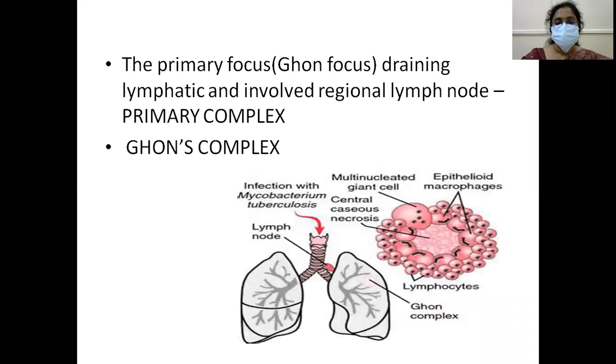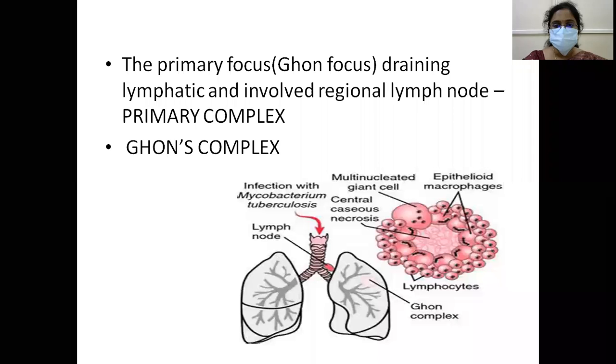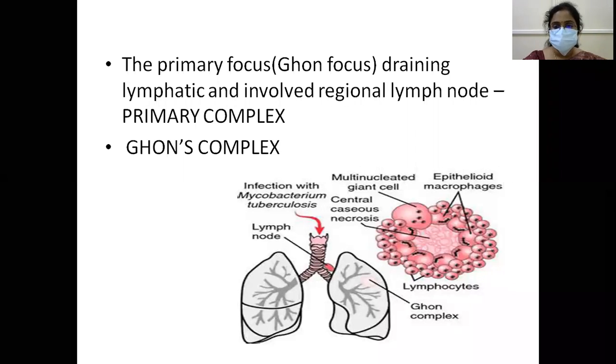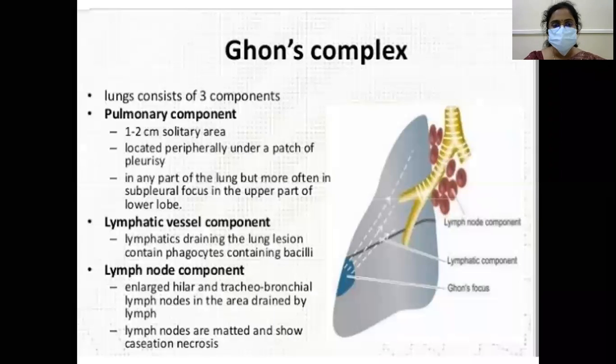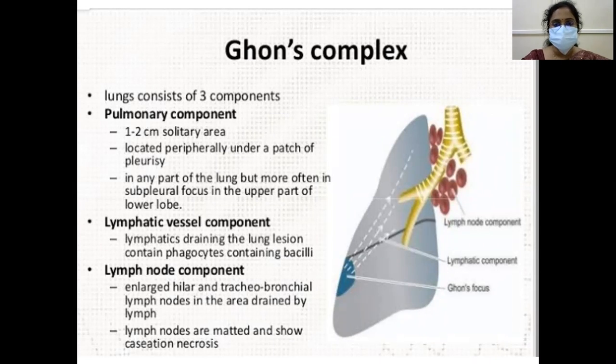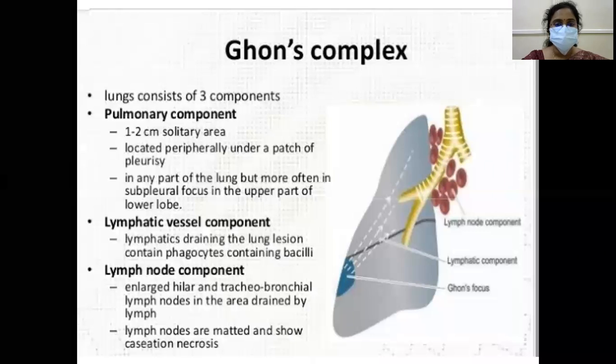Okay. So the primary focus, that is the Ghon focus, with draining lymphatics and involved regional lymph nodes, is called the Ghon complex or the primary complex. Ghon complex, Ghon focus, Ghon complex. This may be an important short note, or in the PG entrance examination it could be a bit. So a little stress I have laid on this particular Ghon complex.